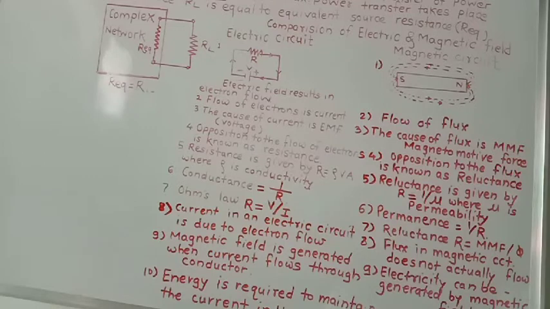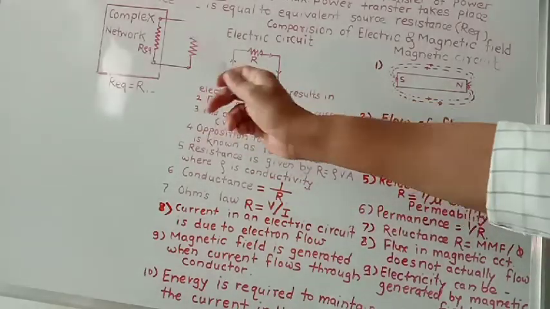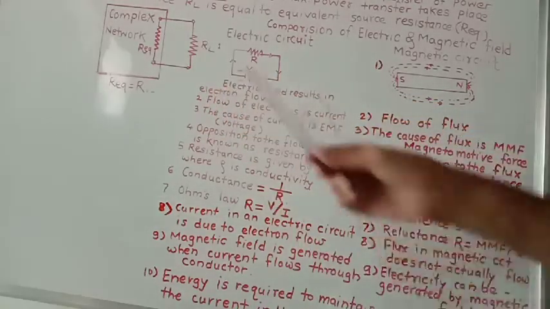So maximum power transfer takes place only when the source internal resistance, R equivalent or R_IN, is equal to R_L, the load resistance.